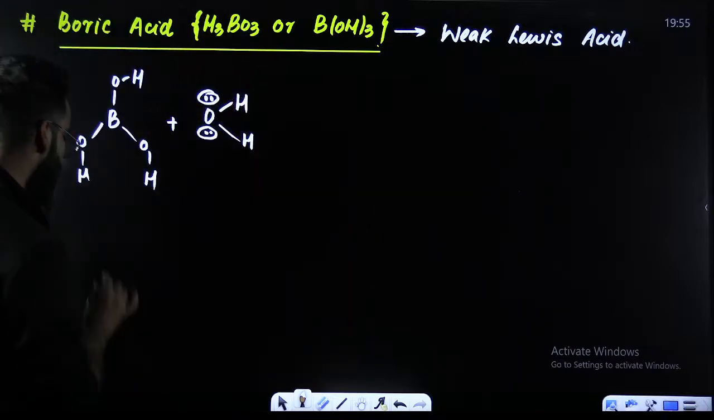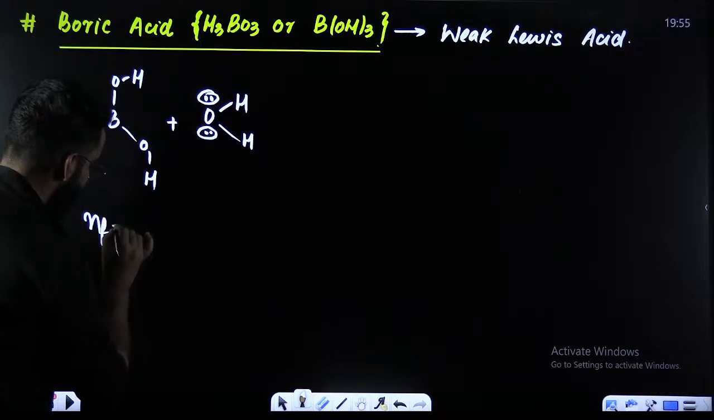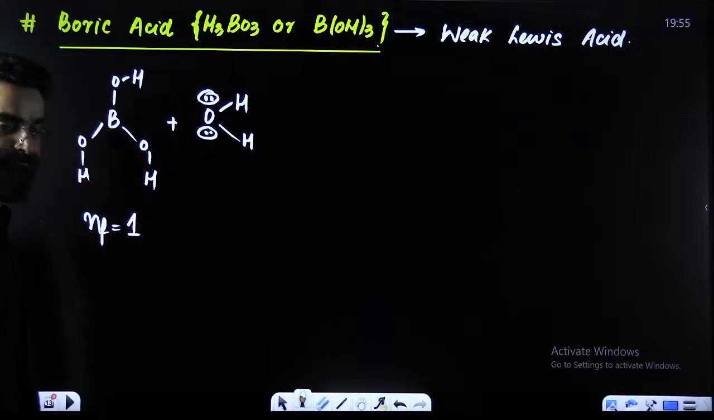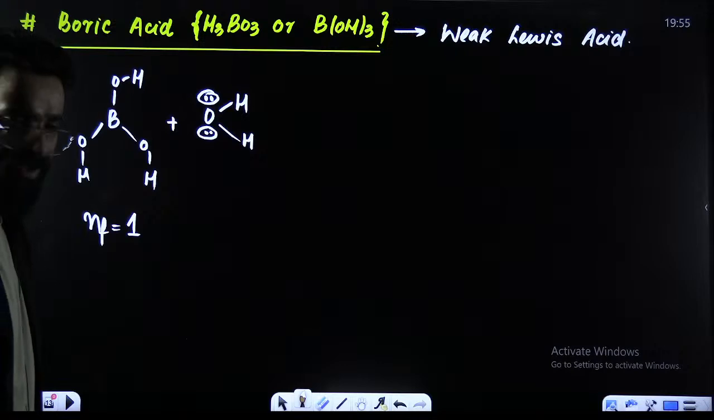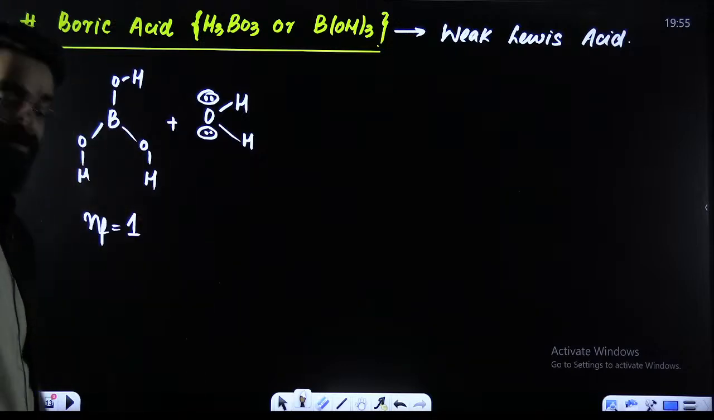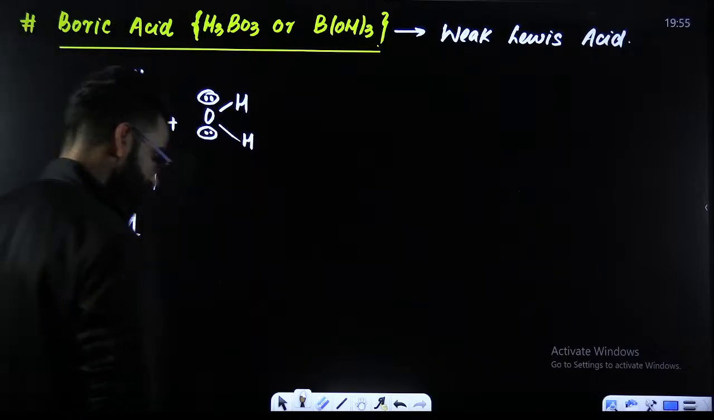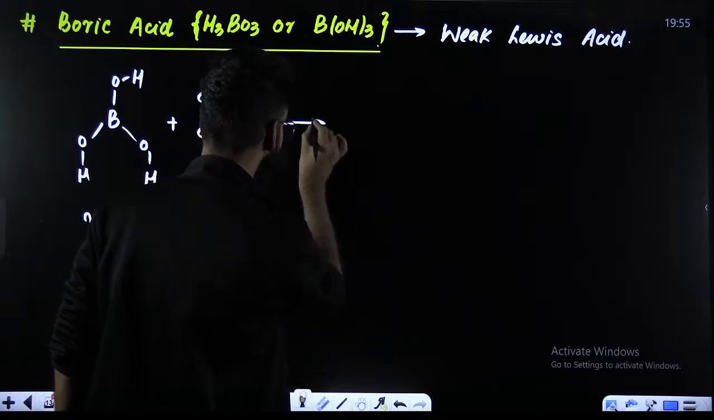But its n factor is not 3. Its n factor is 1. Why is that? Why is the n factor of boric acid 1? Try to understand, people. Let me show you the exact scenario.